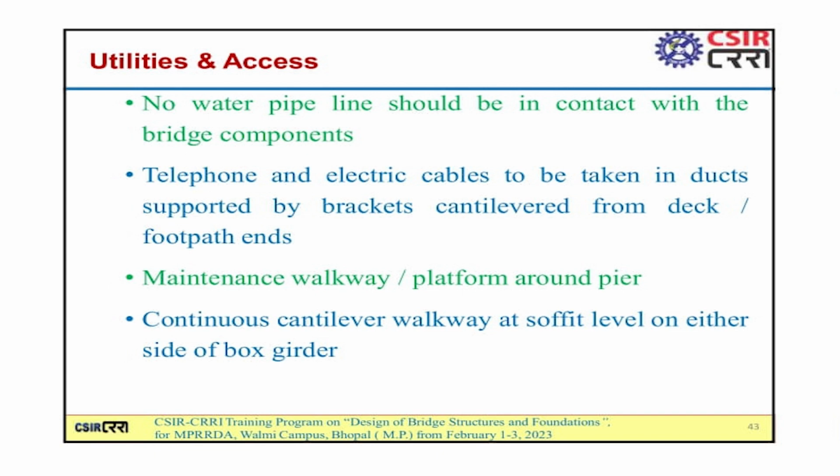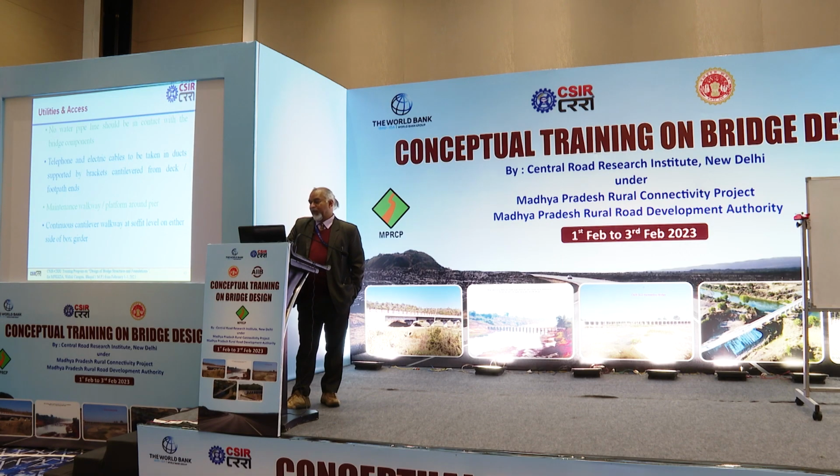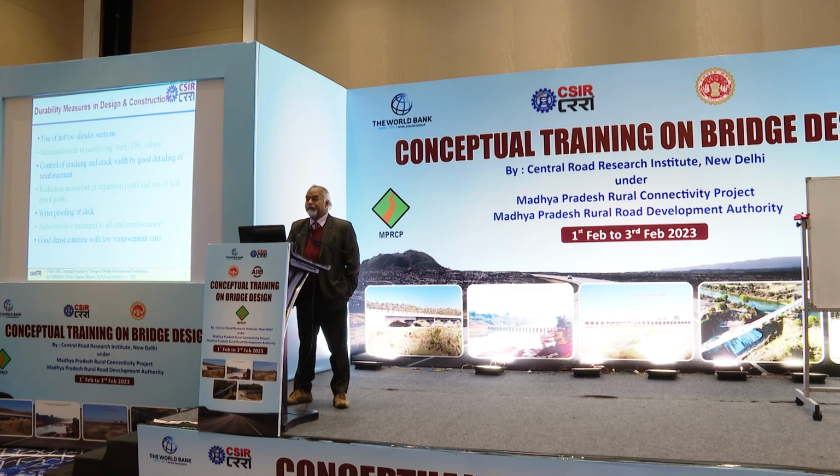Utilities in the area need to be shifted. Gas lines should not come in contact with the bridge components. Telephone and electrical cables to be taken in ducts supported by brackets cantilevered from the deck and footpath ends. A maintenance walkway platform around the pier should be there. This maintenance walkway platform presently exists in the railways, not in highway bridges, but it should be provided in highway bridges also for ease of future inspection. A continuous cantilever walkway at soffit level on either side of box girders should be there.